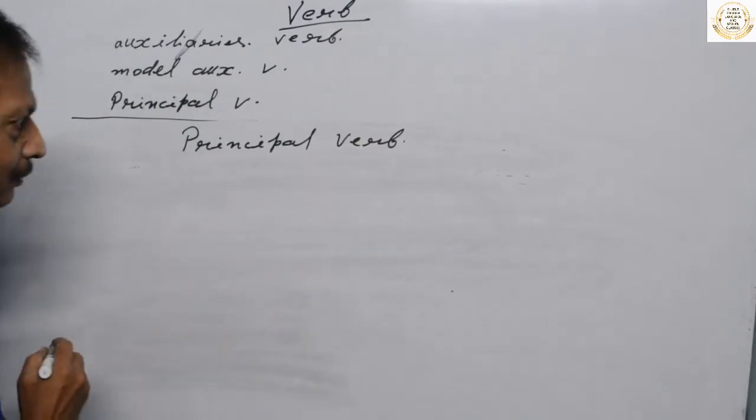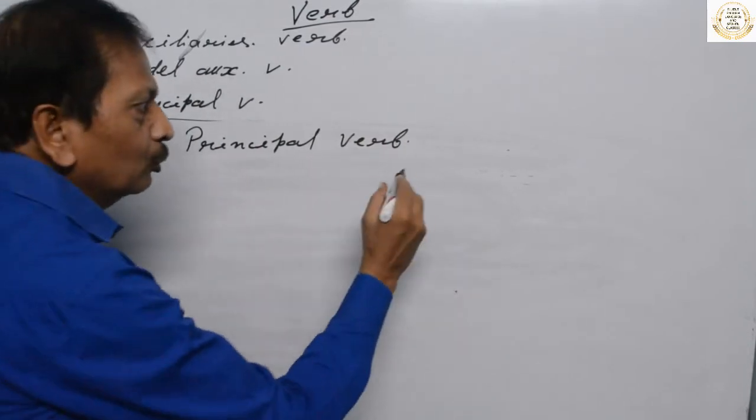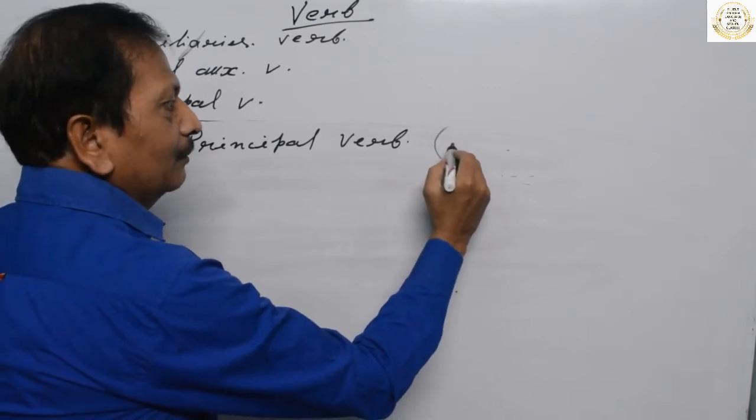So principal verb, most students know it is like main verb.